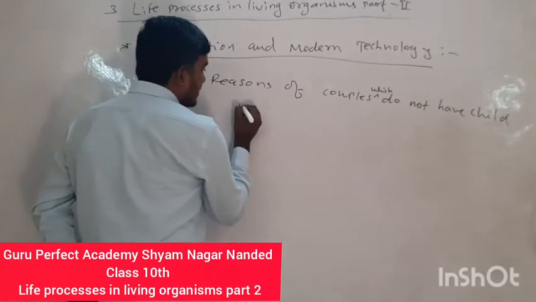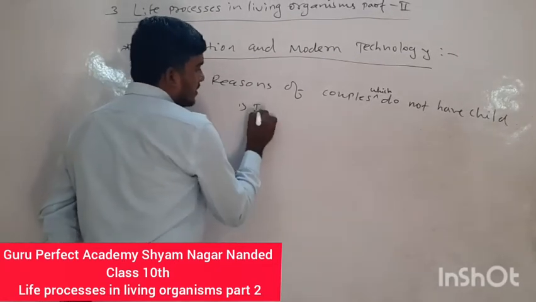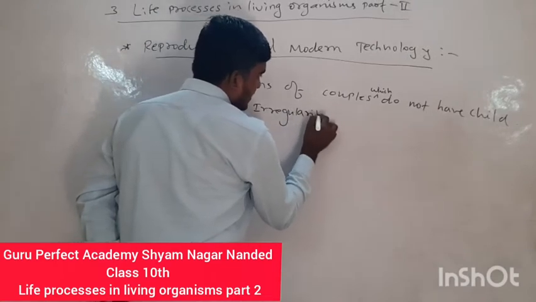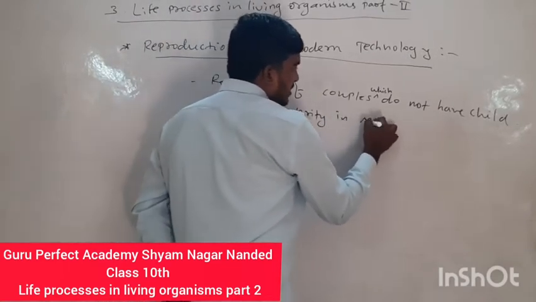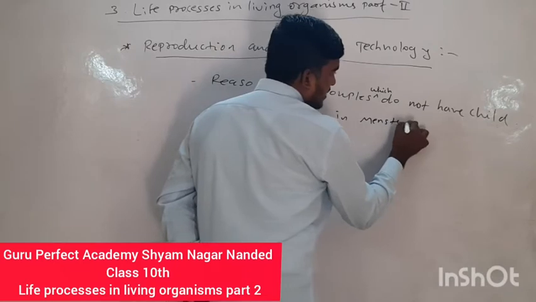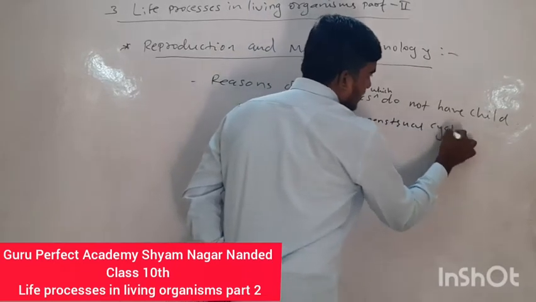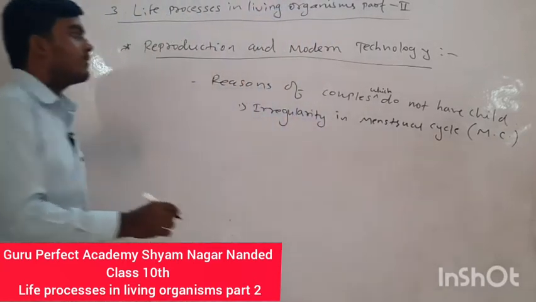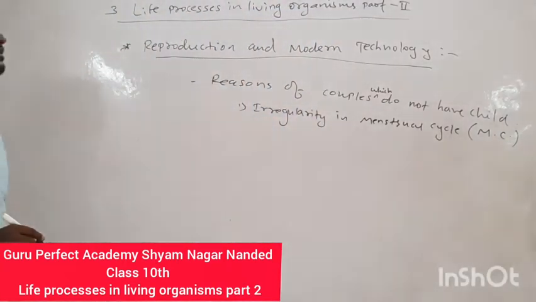The first reason is irregularities in the menstrual cycle, MC. This is one of the reasons.